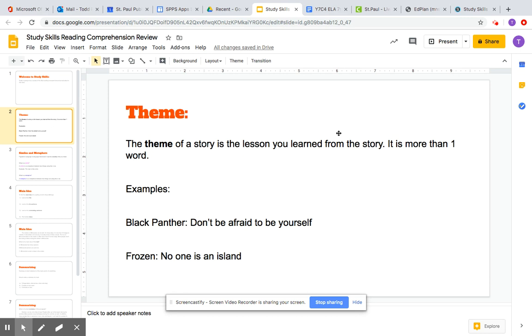The first one we talked about 9 weeks ago or so was theme. The theme of a story is the lesson you learned from the story. It is more than one word, okay? So, for example, in the movie Black Panther, a possible theme would be don't be afraid to be yourself. Okay, in the movie Frozen, a possible theme could be no one is an island. These aren't just one word topics, they are multi-word explanations of the story, the lesson that you learned from the story, and that is called the theme.